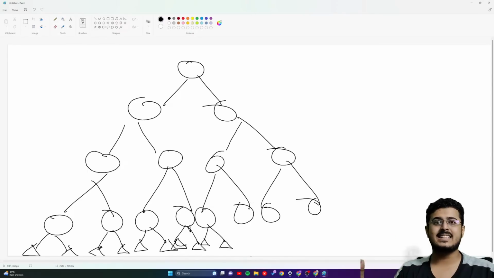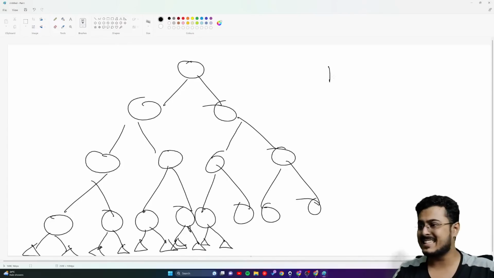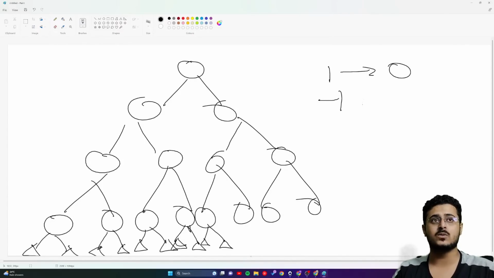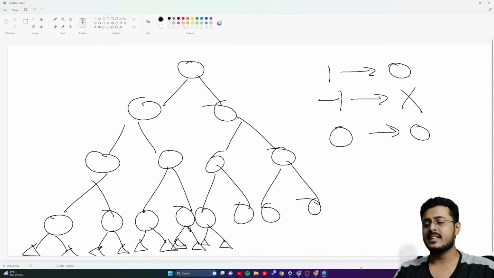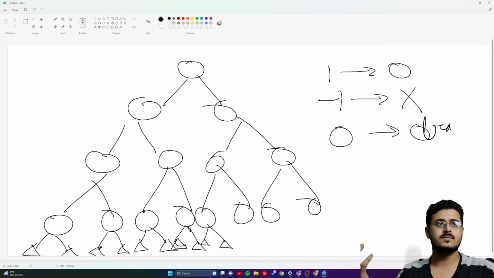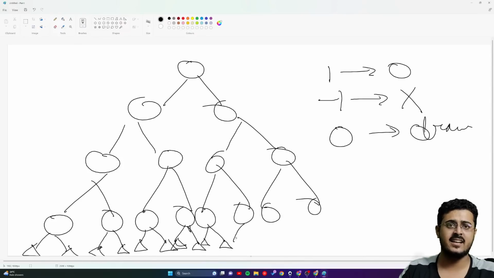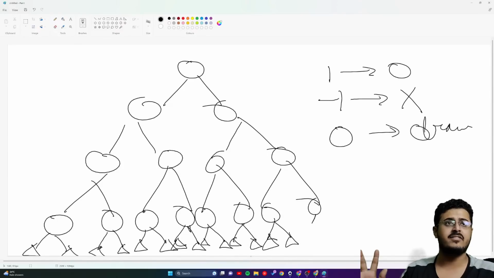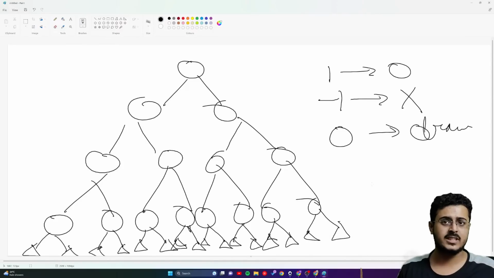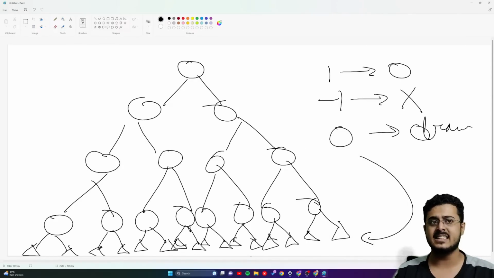So this final state can either be 1, that is O has won, -1, that is X has won, or 0, that is a draw. There are only 3 end states, right guys? So these triangles can only have the value of 1, -1, or 0. No other values can be there at this final state.